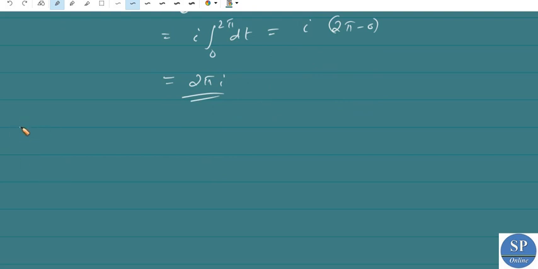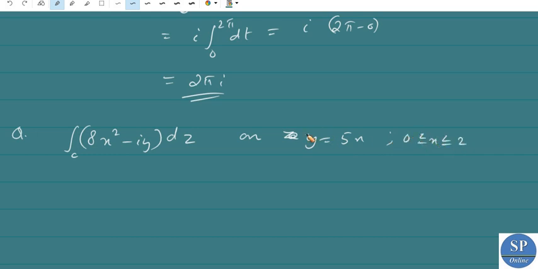For example, suppose we need to evaluate the integral over C of 8x square minus i y dz on y equal to 5x, with x from 0 to 2. This is a complex integral because it is dz. We have to find it along the curve y equal to 5x, with x varying from 0 to 2. Here y is a function of x directly, so we can write y equal to 5x.